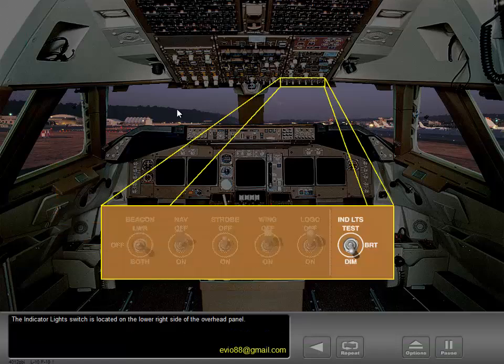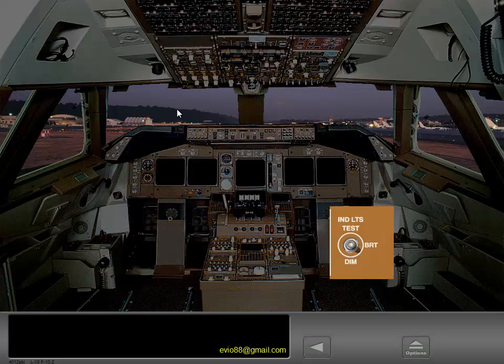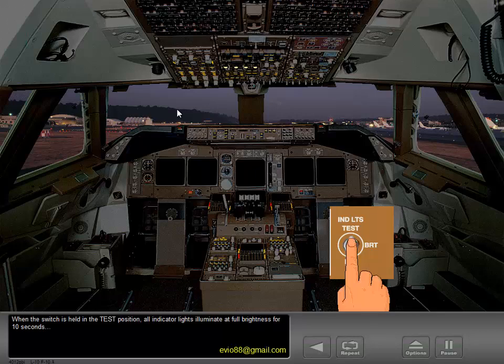The indicator lights switch is located on the lower right side of the overhead panel. In the bright position, all annunciator lights are set to full brightness. The dim position sets all illuminated annunciator lights to a lower level for night operations. When the switch is held in the test position, all indicator lights illuminate at full brightness for 10 seconds. The lights then dim for as long as the switch is held.